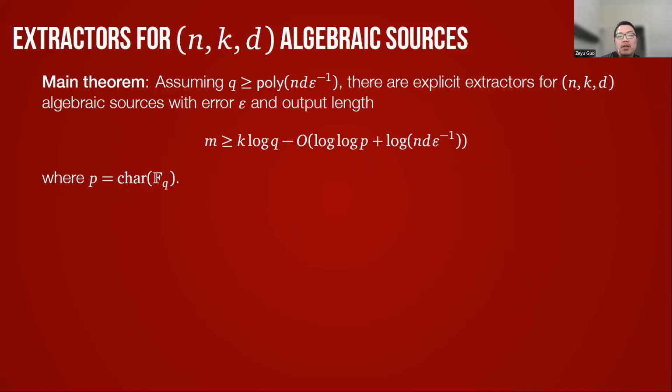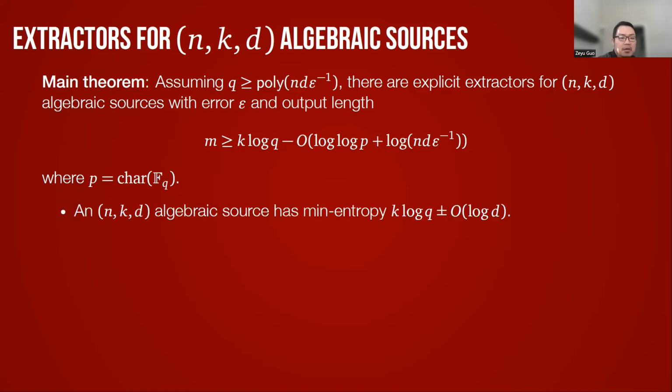Okay, so now let me state our main result in a more formal way. Assume q is at least a polynomial in n, d, and epsilon inverse. We show that there exist explicit extractors for (n, k, d) algebraic sources with error epsilon and output length m that is at least k log q minus a term of order log p plus log(n d epsilon inverse), where p is the characteristic of the field.